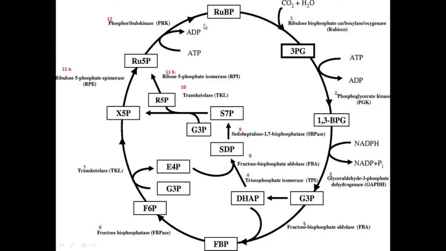So here we have regenerated the RuBP which was used in the cycle and also we have provided a few molecules of fructose, which is later converted into glucose, which is the product of photosynthesis. So the enzymes are written in each step and you will study these enzymes as per the reactions.